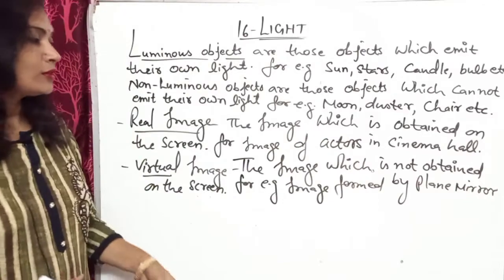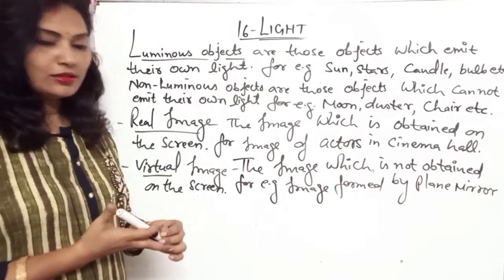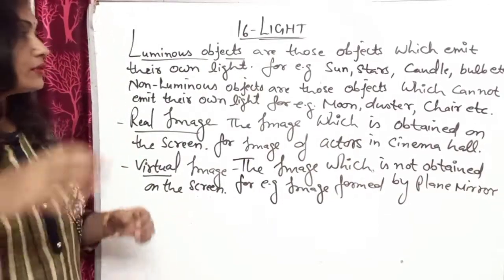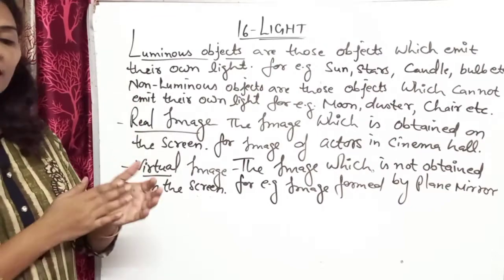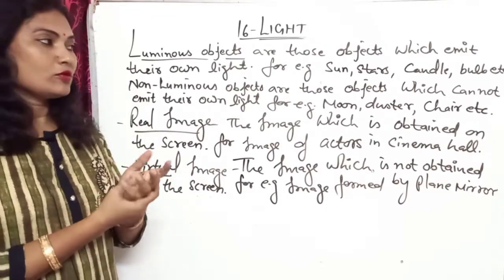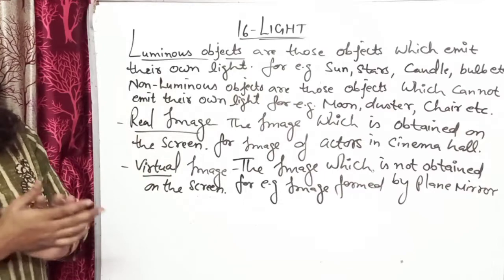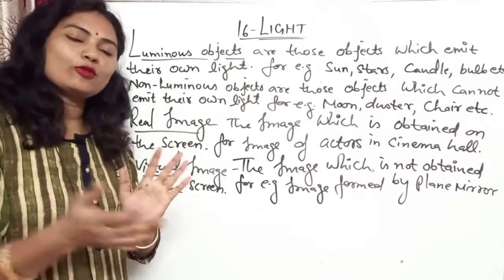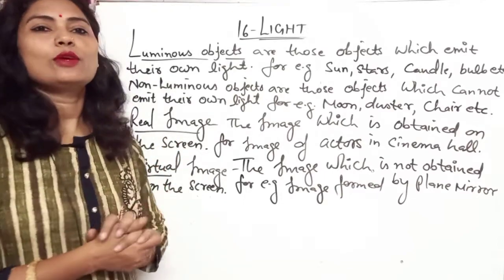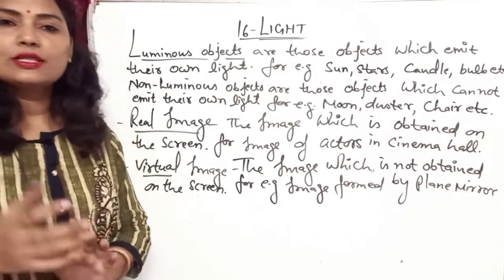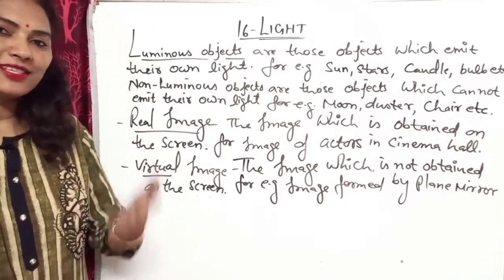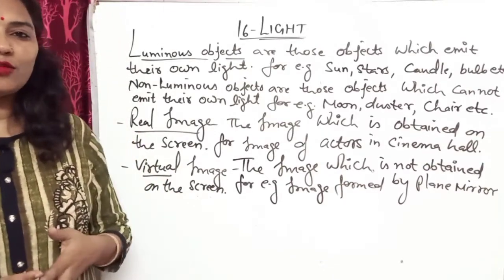Okay. So these are the different definitions that I have explained to you. So please learn them. Luminous objects are those objects which emit their own light, which contain their own light. For example, tube light, bulb, sun, stars, they emit their own light.